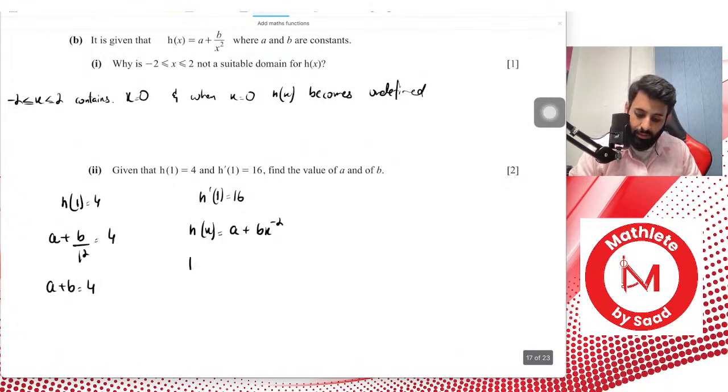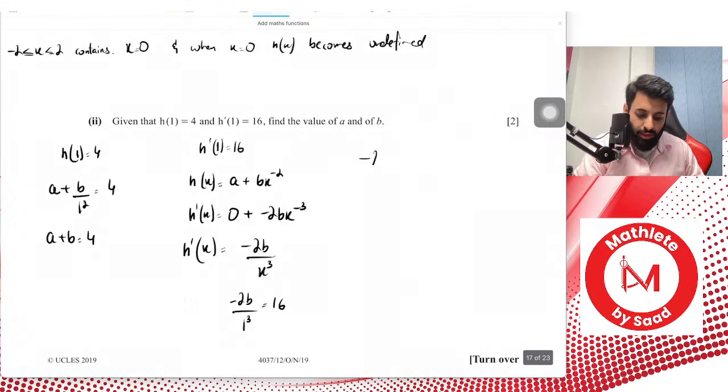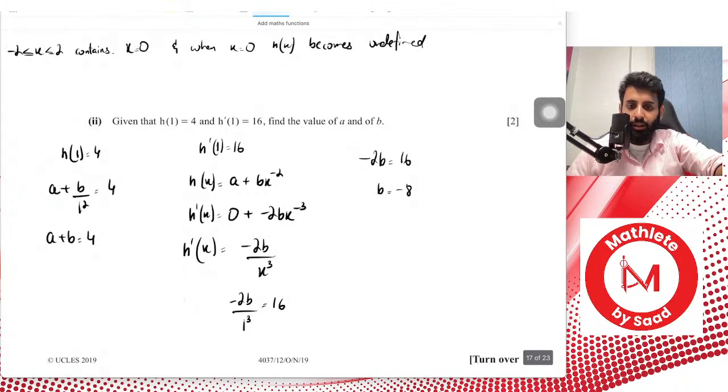Okay, so h prime of x equals to 0 plus minus 2b x to the power minus 2 minus 1, that's minus 3. Now we write h prime of x nicely, so this can be written as minus 2b upon x cube. Okay, and h prime of 1 basically means minus 2b upon 1 cube, and what is that equal to? That's equal to 16. So minus 2b is equals to 16 leads to the conclusion that b equals to minus 8.